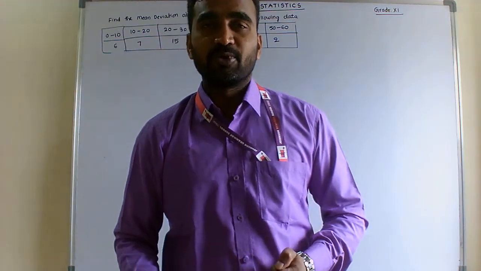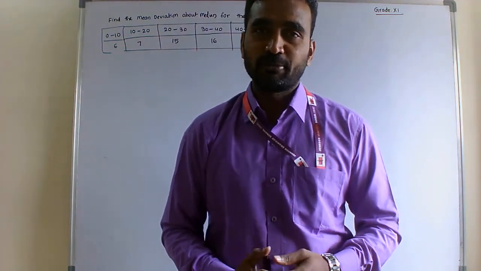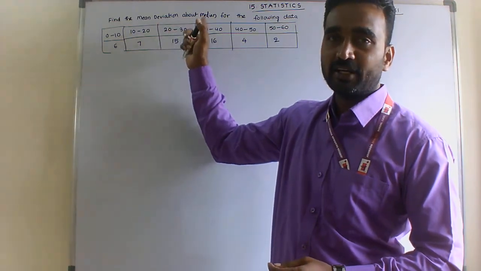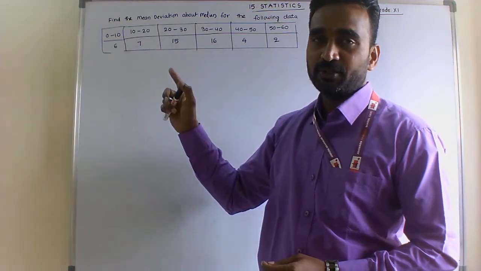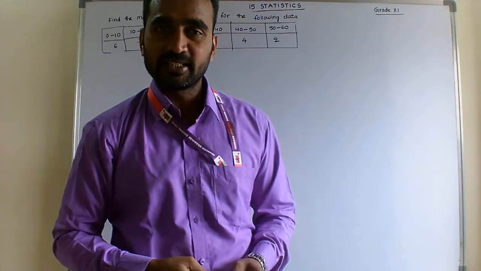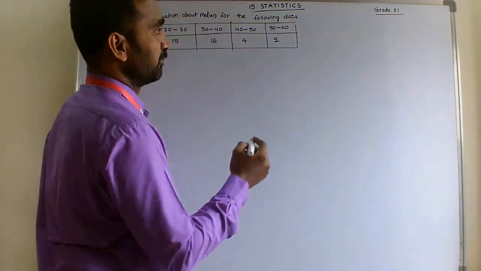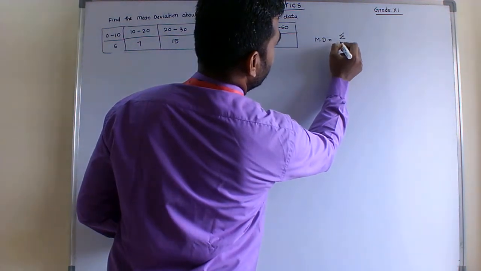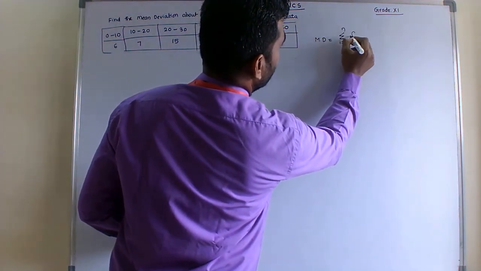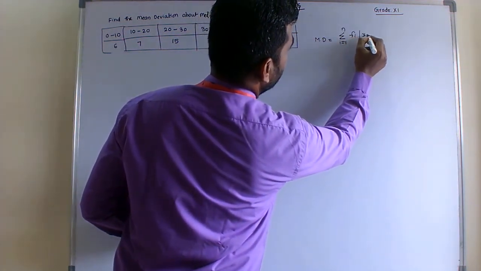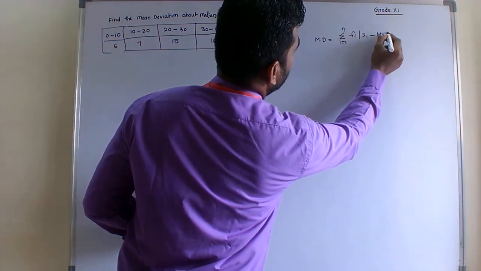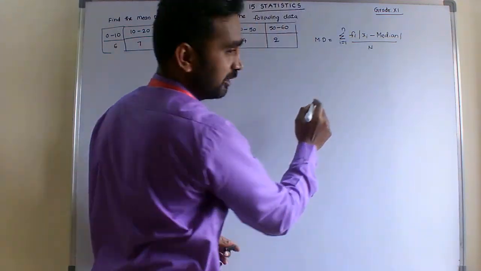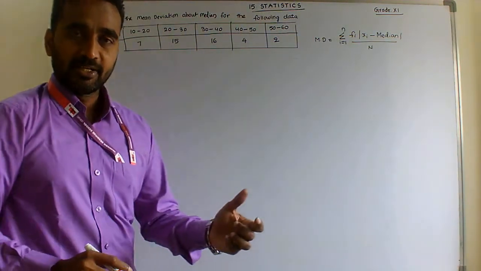Yes, students, one more question. Find the mean deviation about median of the given group data. So here, what is the formula? The formula is the same. Mean deviation equals the sum from i equals 1 to n of fi into the deviations about median, |xi minus median|, divided by n. With the help of this formula, the key point here is the median.